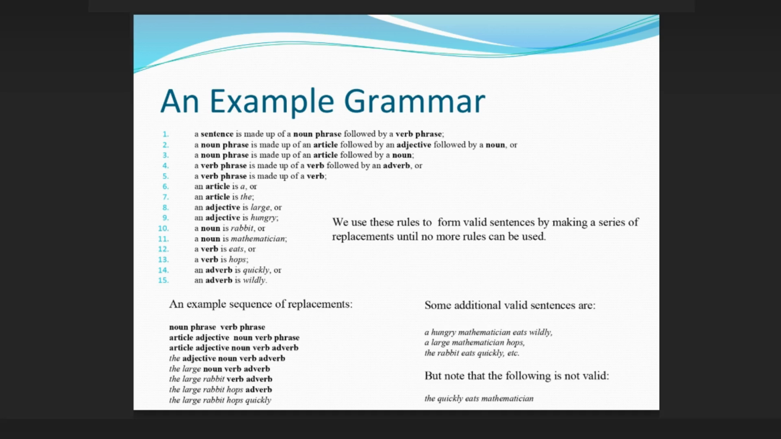Sentence, noun phrase verb phrase, article adjective noun verb phrase, the adjective noun verb phrase, the large noun verb phrase, the large rabbit verb phrase, the large rabbit verb adverb, the large rabbit hops adverb, the large rabbit hops quickly.